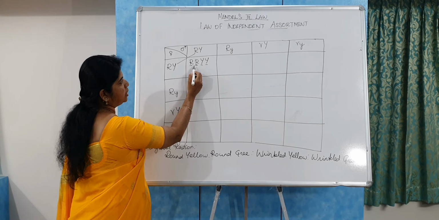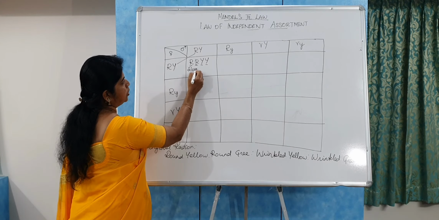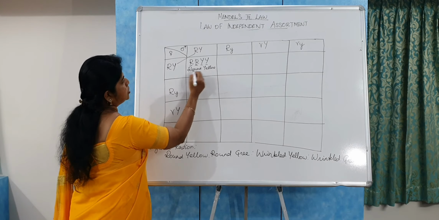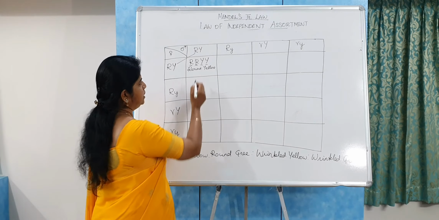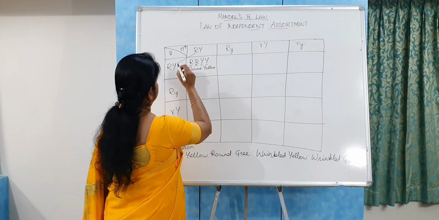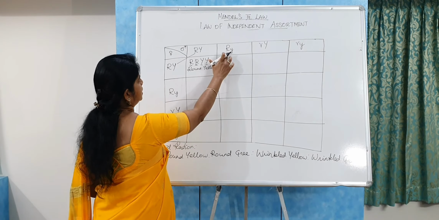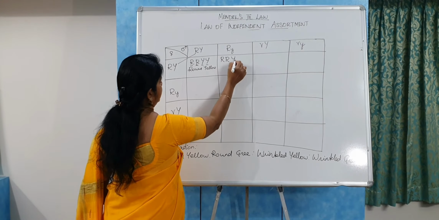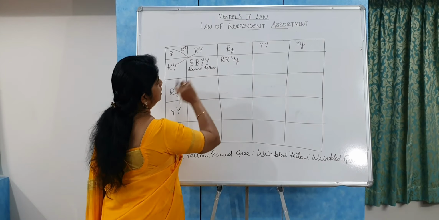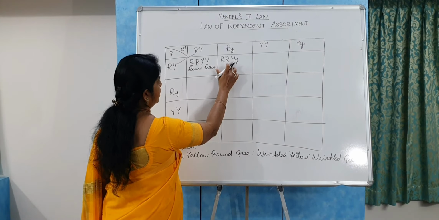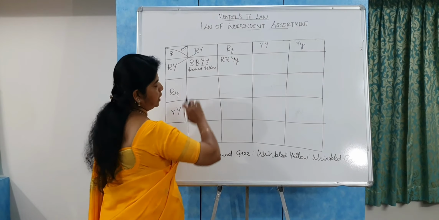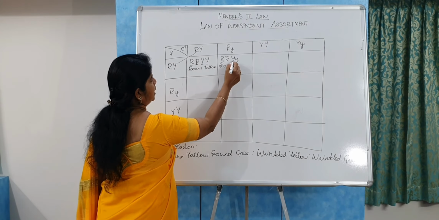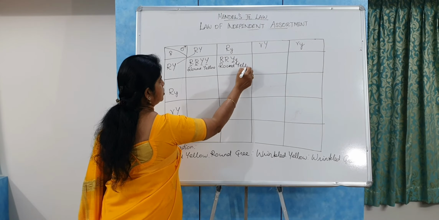The dominant R always denotes the round seed, and Y denotes the yellow cotyledon. So this is the round yellow seed, and this is the parent character. Here this gamete is crossed with this one: dominant R and dominant R, dominant Y and recessive y. When you write this genotype, you first write only the dominant trait and then the recessive. So it is round, and Y is here, so it is also round yellow.